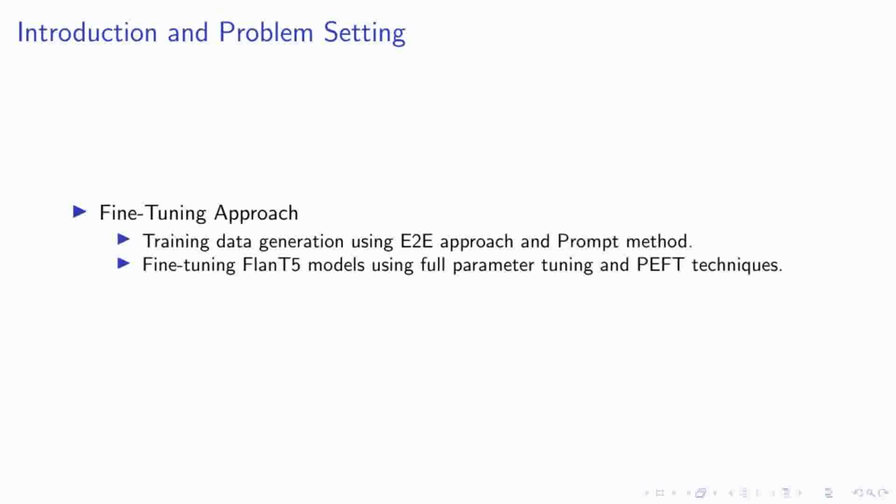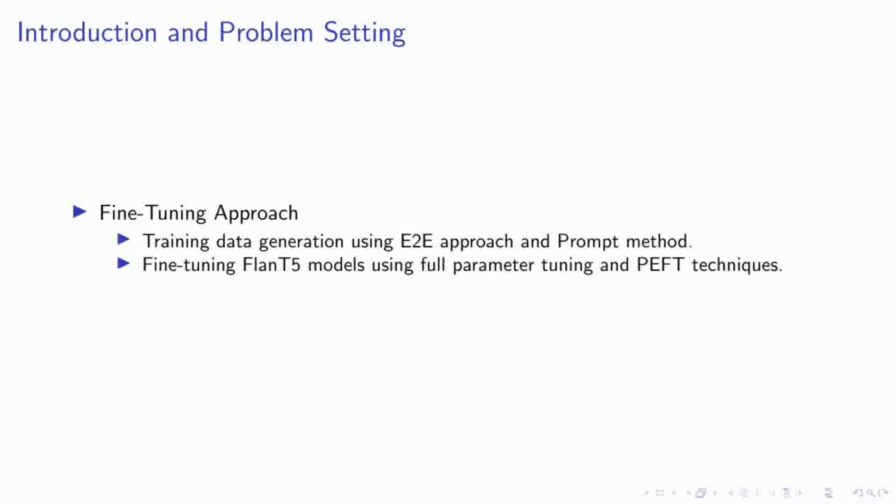The second part of our fine-tuning approach involves the use of FLAN-T5 models. We fine-tune these models using two techniques, full parameter tuning and parameter-efficient fine-tuning, or PEFT. Full parameter tuning involves adjusting all the parameters of the model, while PEFT is a more resource-efficient method that adjusts only a subset of the parameters. Together, these methods allow us to adapt large language models to specific domains, enhancing their performance and making them more effective for industry-specific applications.